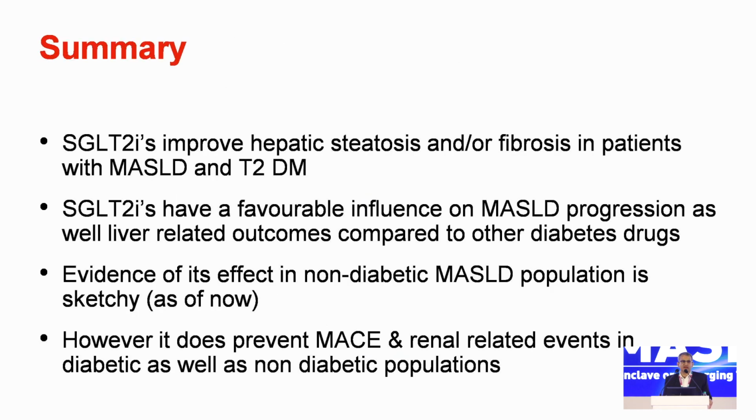So my dear friends, to summarize, SGLT2 inhibitors improve hepatic steatosis and fibrosis in patients with MASLD and type 2 diabetes. SGLT2 inhibitors have a favorable influence on MASLD progression as well as liver-related outcomes compared to other diabetic drugs. Evidence of its effect in a non-diabetic MASLD population is sketchy as of now, but I guess more data will come. We might be using these drugs even in patients who have impaired glucose tolerance in time to come. As of now, we don't have enough evidence for that. However, even in non-diabetic population, it does prevent major cardiovascular and renal-related events.